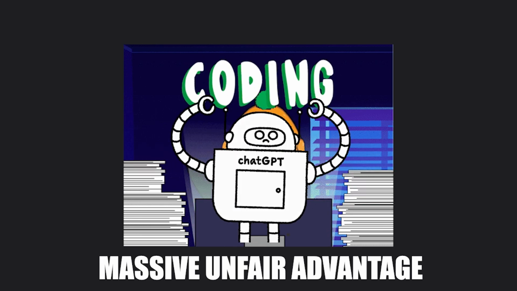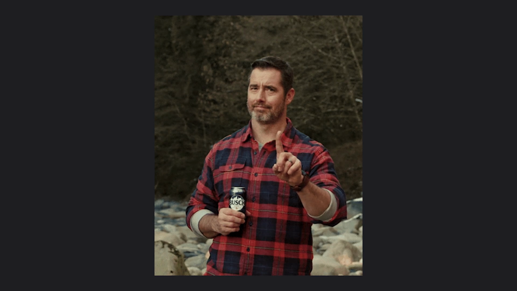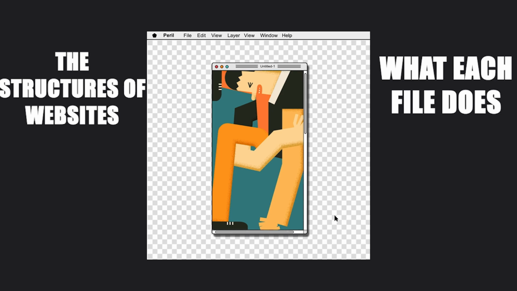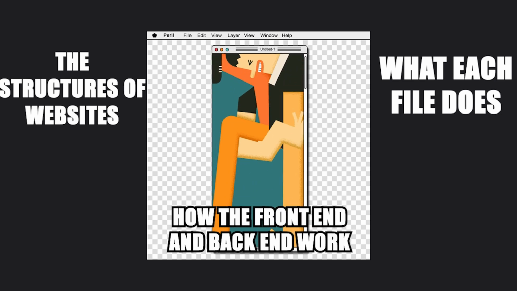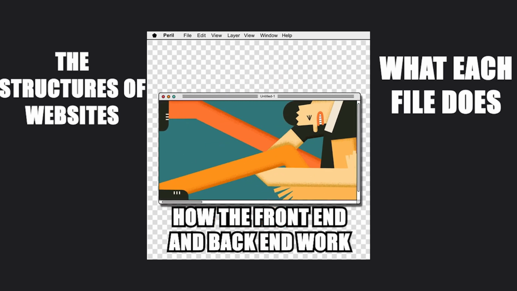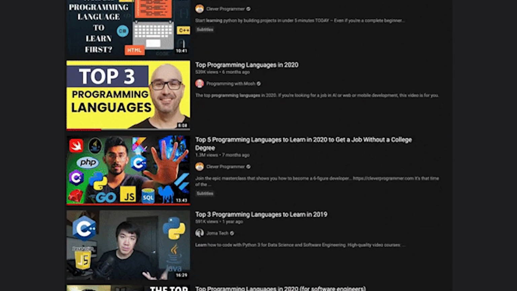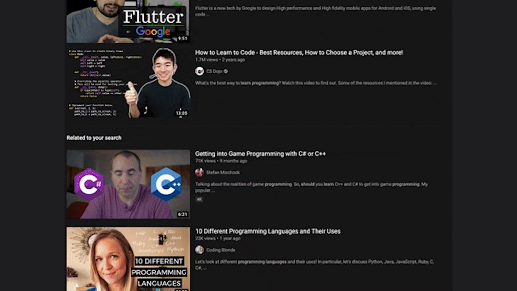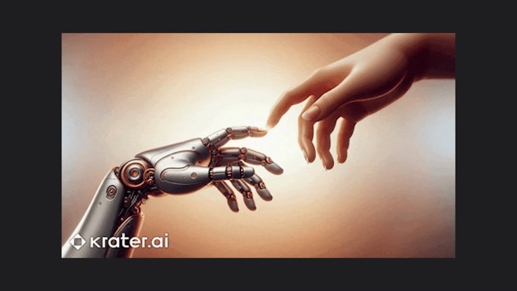So to answer the question, do you need to learn how to code? The answer is no. I know you didn't expect that. What you really need is to understand the structures of the websites and the apps, what each file does, how the front end and back end work, and how to break complex tasks into simple steps. That's what you actually need in the current day. Pissed a lot of coders off now, but I don't care. Knowing how to code is a nice extra and can definitely make your life easier in some situations, but it isn't needed to build a fully functioning app or website when someone is using AI. And as AI keeps getting better, it will become even more irrelevant.